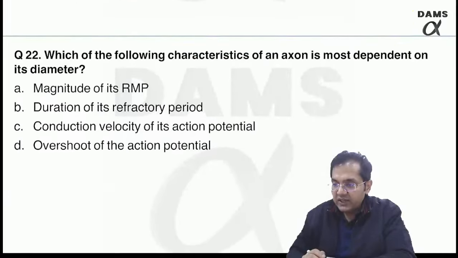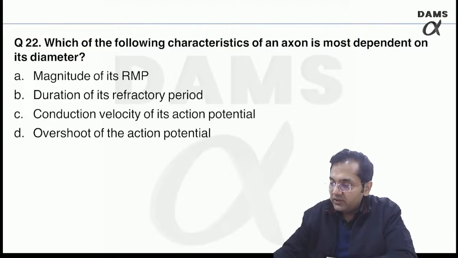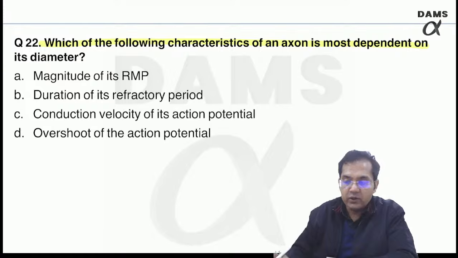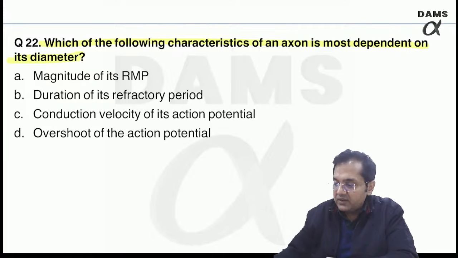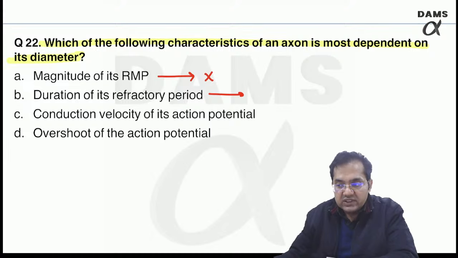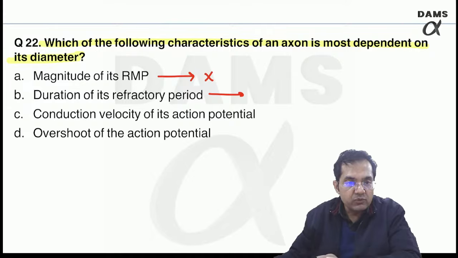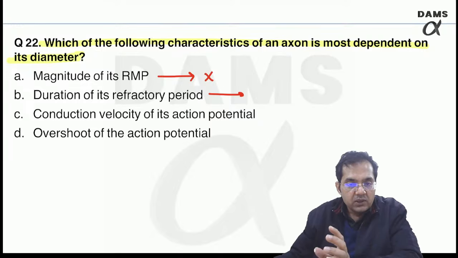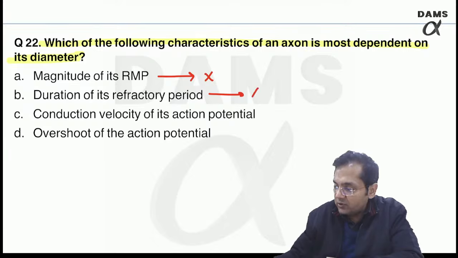22. Which of the following characteristics of an axon is most dependent on its diameter? So please understand, RMP has nothing to do with the diameter. Refractory period is also a property of the types of sodium channels. The absolute refractory period is due to the voltage-gated sodium channels which remain in inactivation state. So this is also nothing to do with the diameter.